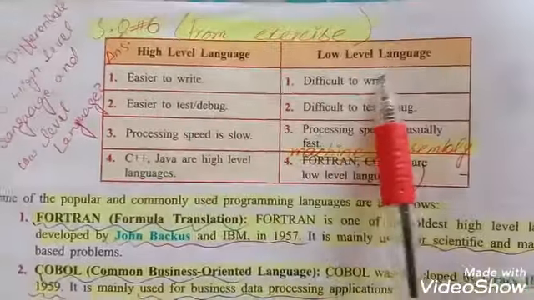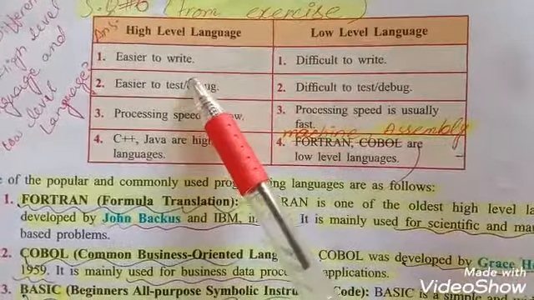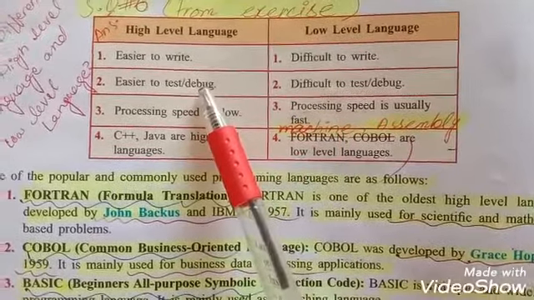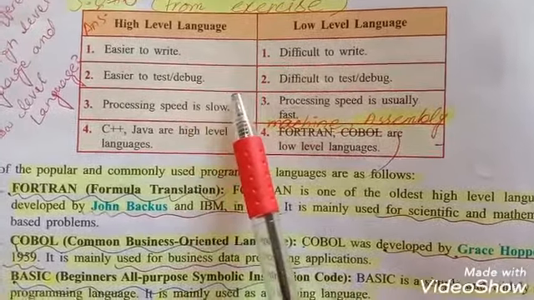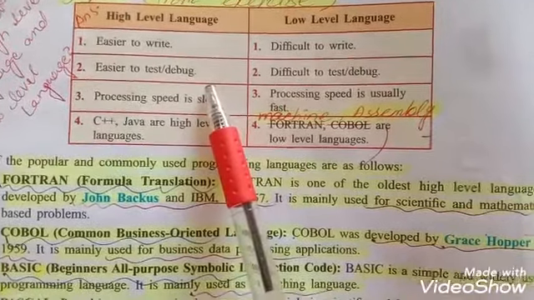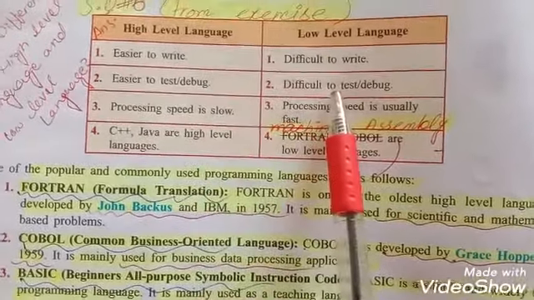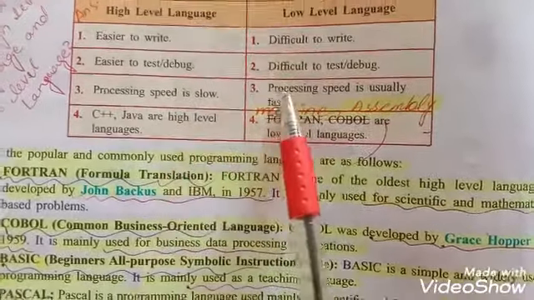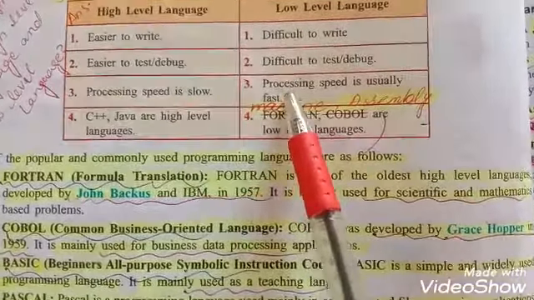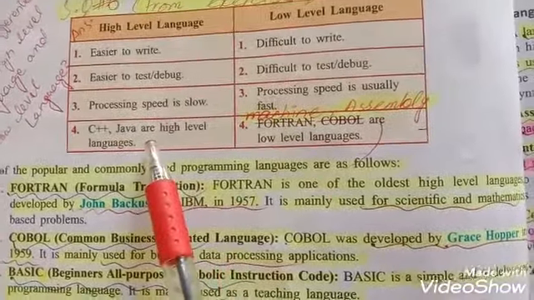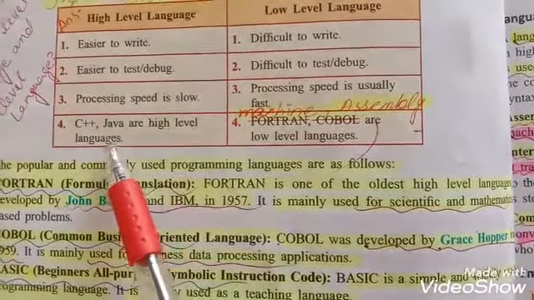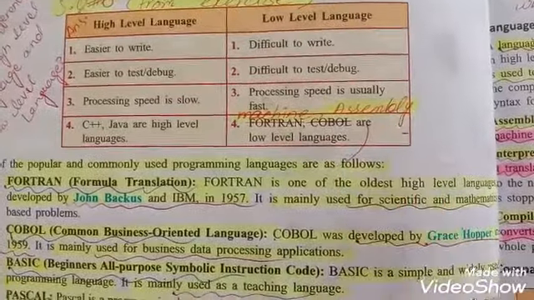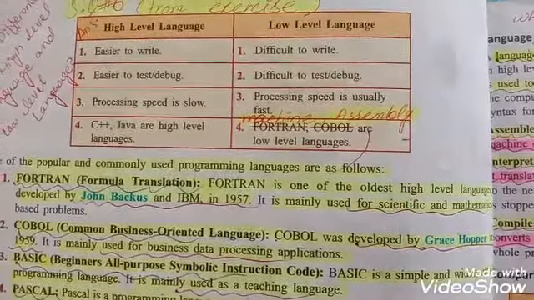Difference between high level language and low level language. High level language is easier to write and low level language is difficult to write. High level language is easier to test or debug. Debug means removing errors. And low level language is difficult to test or debug. High level language processing speed is slow and low level language processing speed is usually fast. Examples of high level languages are Java and C++, and machine and assembly language are examples of low level language.